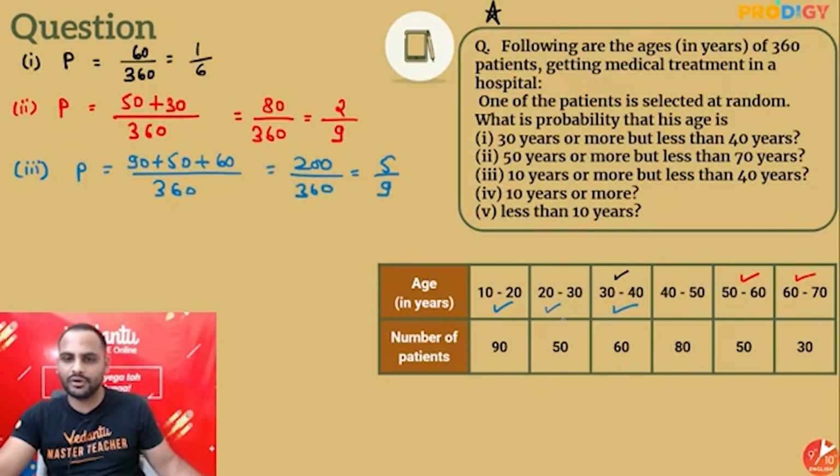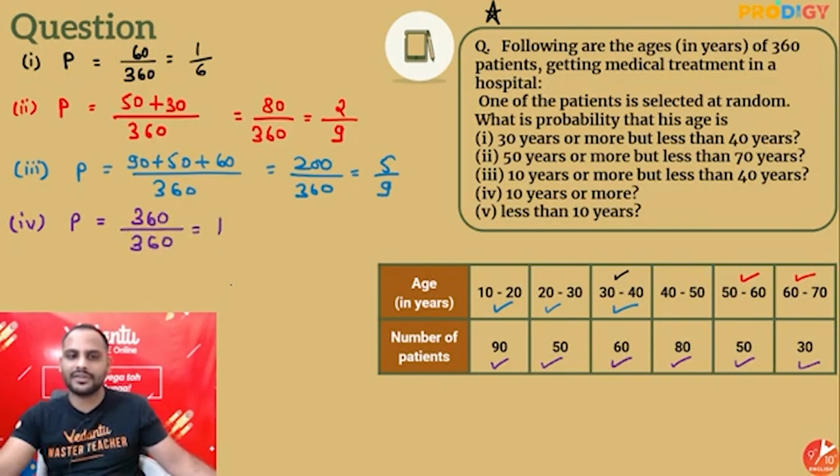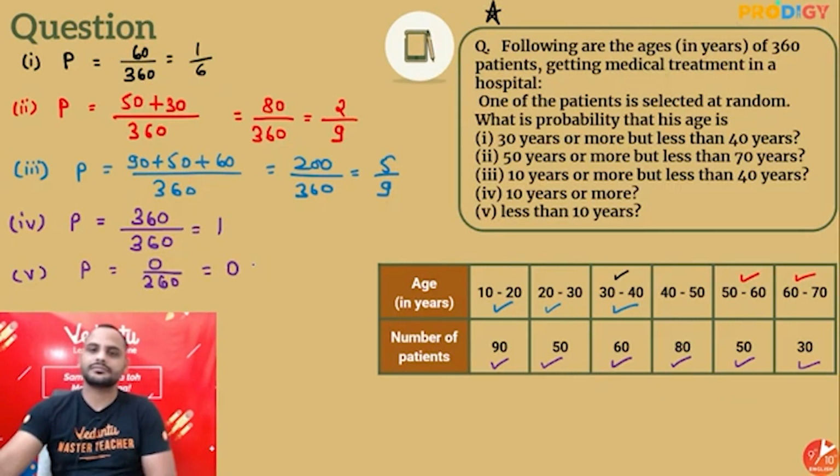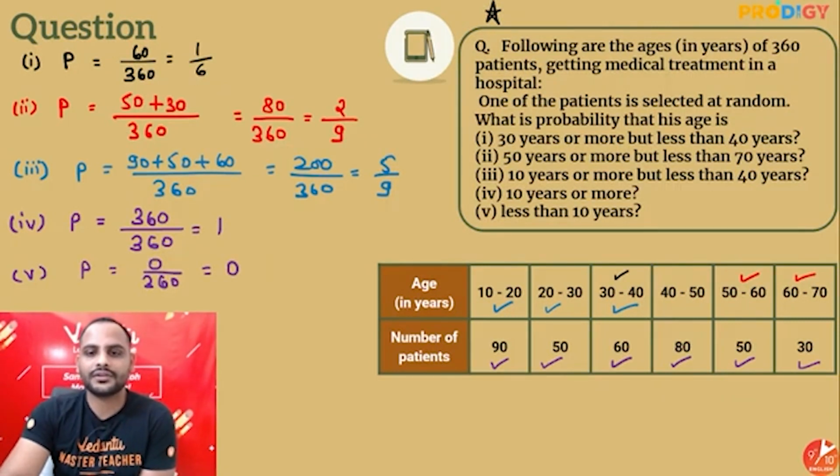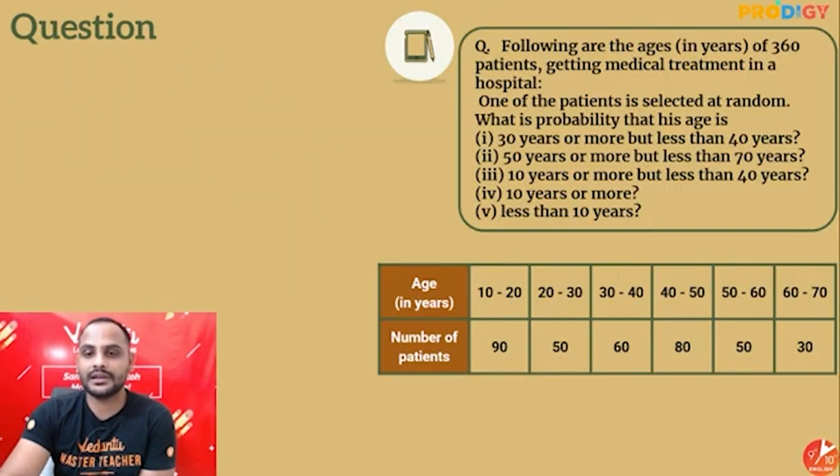10 years or more, everything is qualifying for it. When I say 10 years or more, everything qualifies. So probability over here, all 360 cases are qualified for it. Probability is 1 because every time it is happening. And for the last one, the fifth one, less than 10 years, nothing is qualifying. There is no qualifying case for it. 0 by 360, probability is 0. Done? Alright. So this is how this question will be solved.